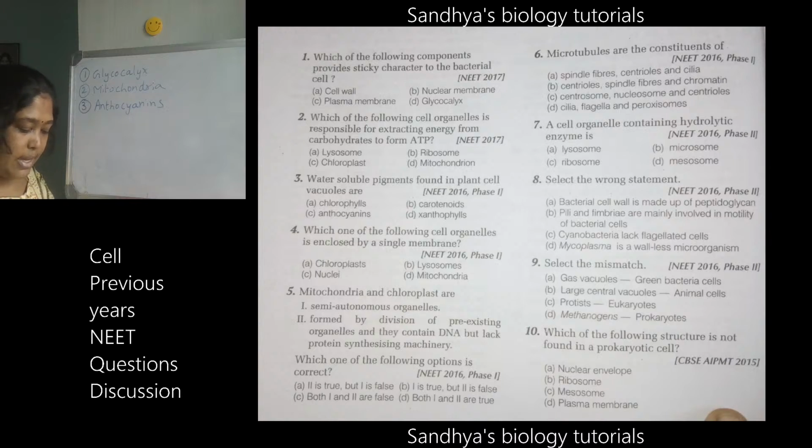Cell organelle containing hydrolytic enzyme. Very easy question. Cell organelle containing hydrolytic enzyme. Seventh one. So meanwhile, I will be writing the answers for the other thing. Fourth is B, fifth is B, sixth A, and seventh. What is the answer for seventh question? Cell organelle containing hydrolytic enzyme.